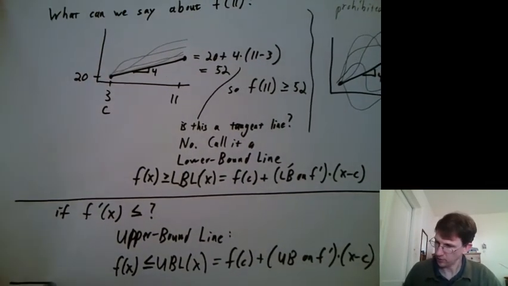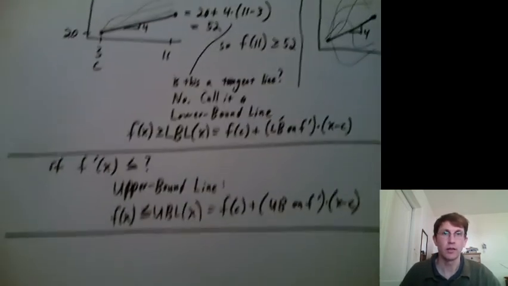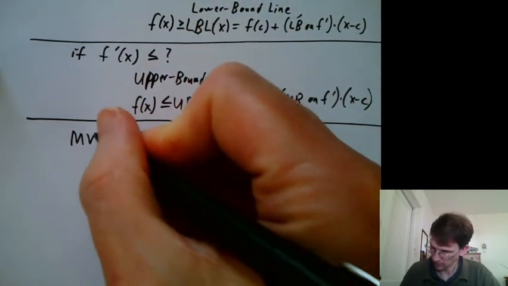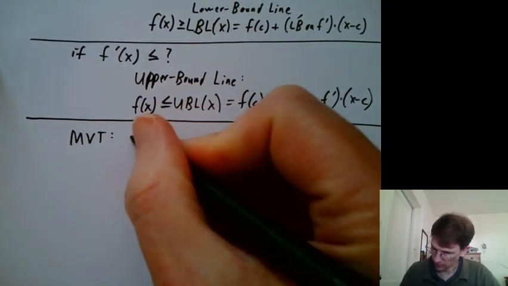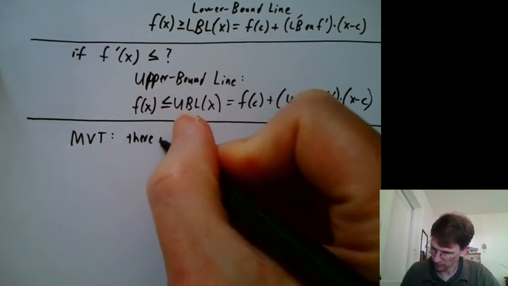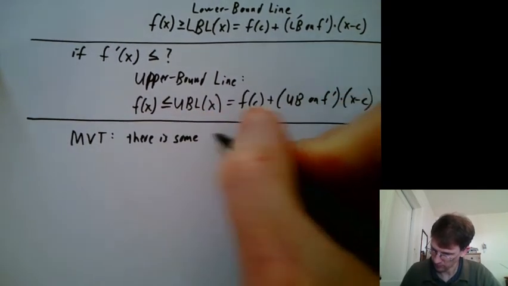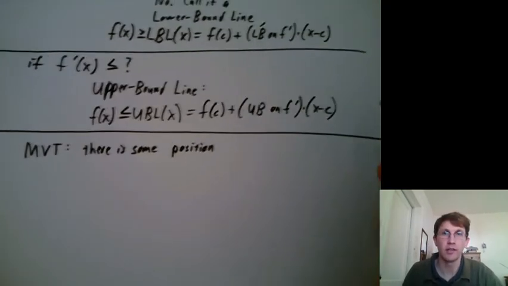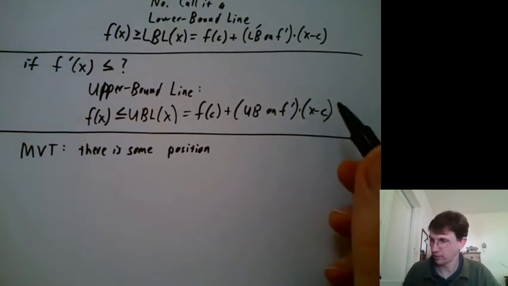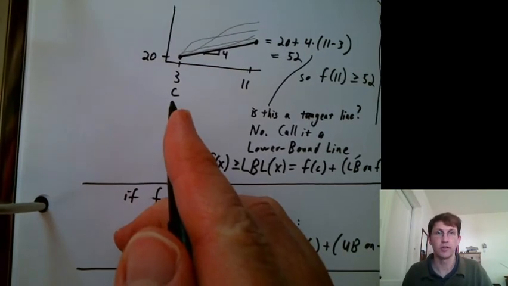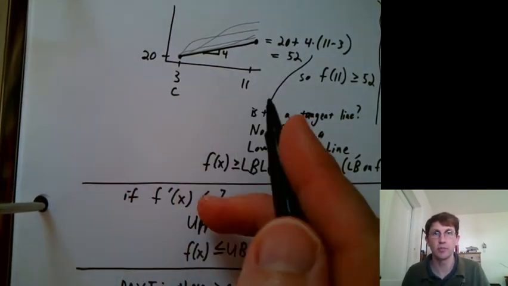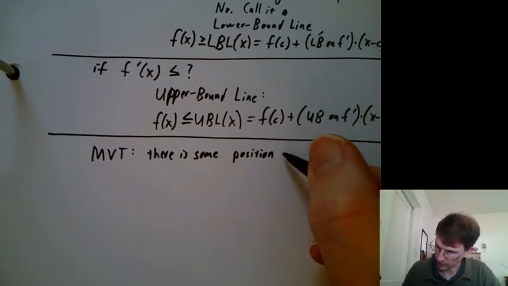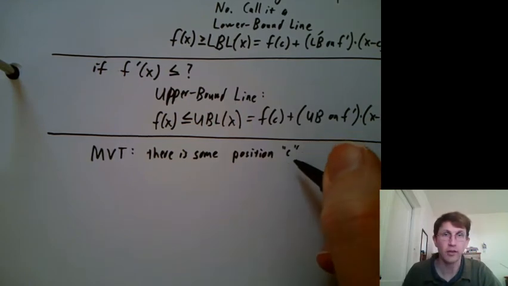So let's relate this to the mean value theorem. What can we say from the mean value theorem? We know there is some, no, I guess we're kind of confusing things here. The c here we meant to be our initial position, but in the mean value theorem we called this a and b, and c was somewhere in between. We'll go back to mean value theorem notation here.